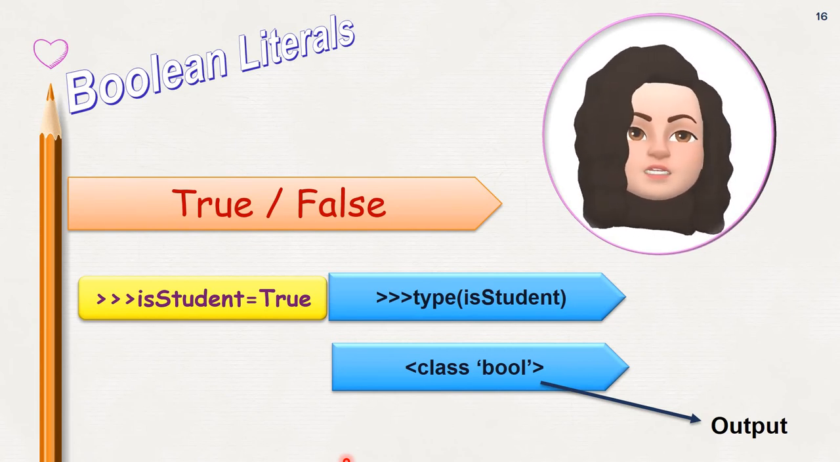You can see the example, is_student. Here is_student is the name of the variable, and I have assigned it the value True. If I want to see the type of is_student, it gives the output as bool. So the data type of the variable is_student is bool. It can have either true or false.